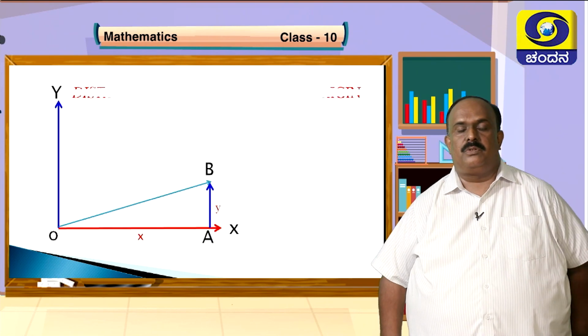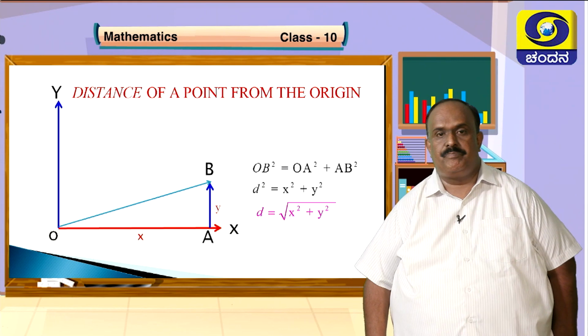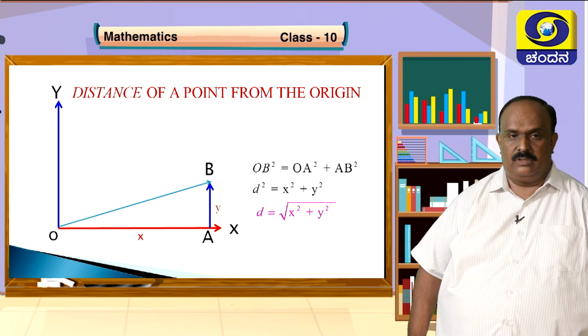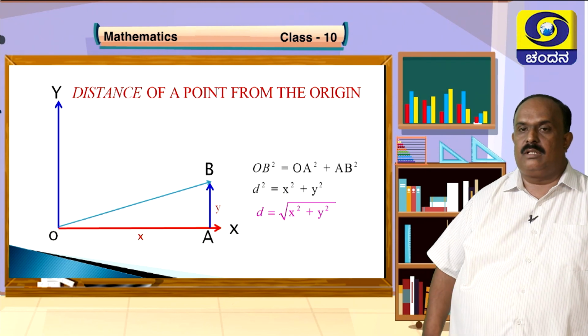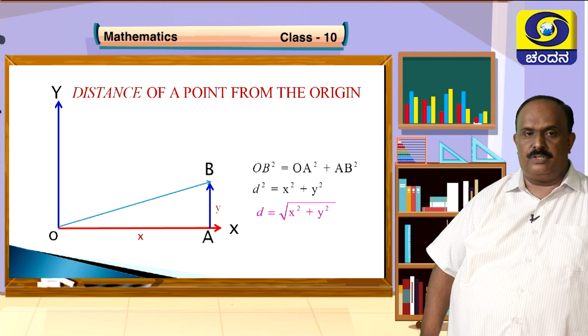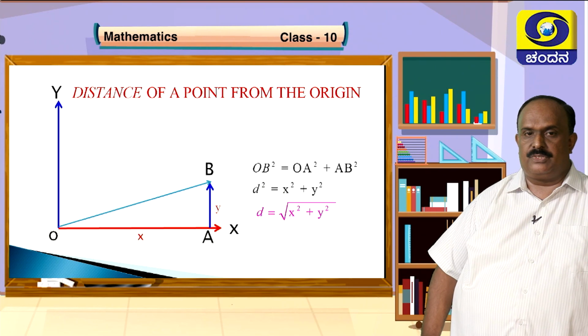Now, if you want to take this to a formula, the same graph, x and y axes have been drawn. O is the point of intersection, that is the origin. Its coordinates are (0, 0).